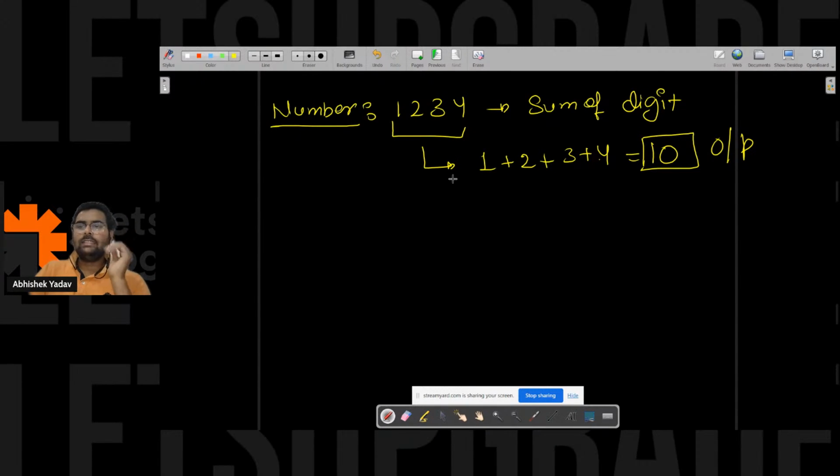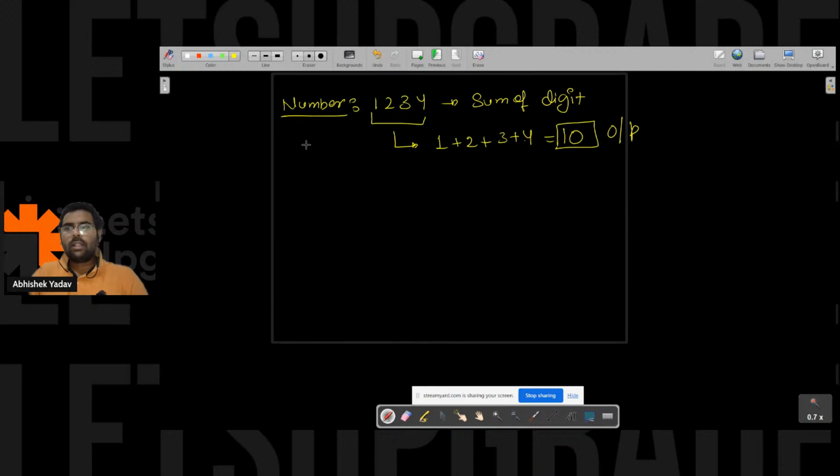So here guys, we know about loops and we know when I can use a loop, that is when I have to repeat part of the code or logic again and again. So in this question, I want to extract a digit and I want to do the sum.